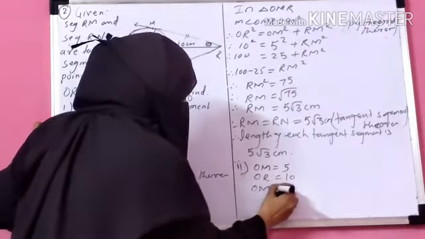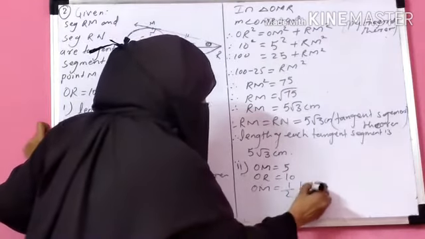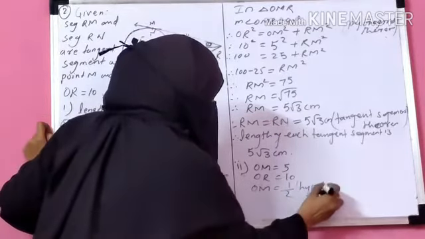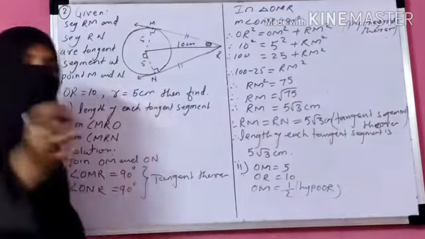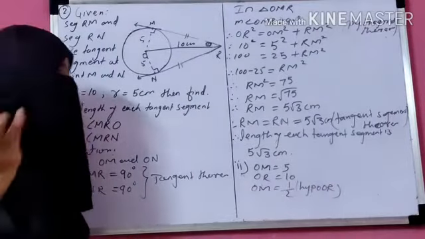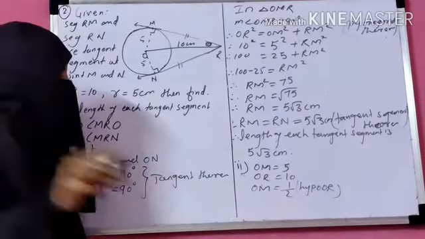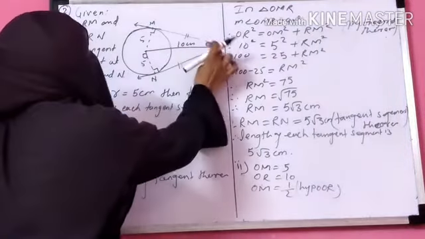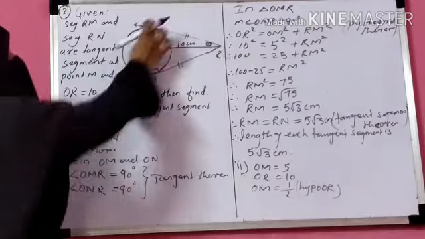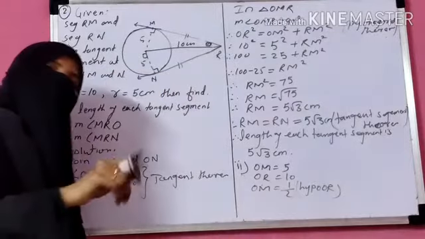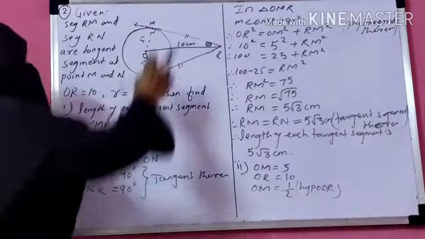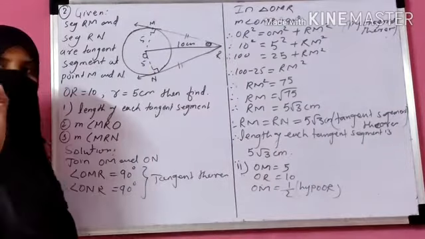That means OM is half of hypotenuse OR. So by the converse of 30-60-90, the side opposite to 30 is half of the hypotenuse. OM is the side opposite to angle MRO. So by the converse of the 30-60-90 theorem, angle MRO is 30 degree.